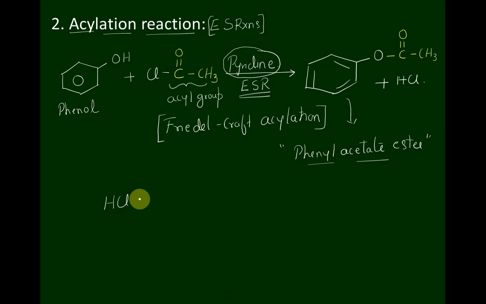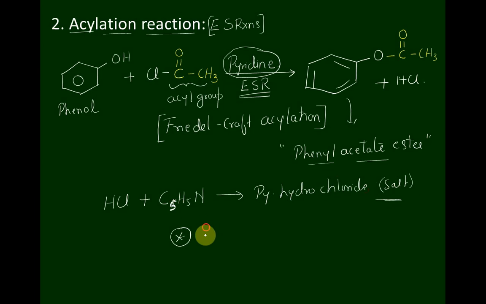The liberated HCl gas easily combines with the pyridine and gets converted into pyridinium hydrochloride, which is a salt. It is a neutralization reaction. Therefore, the above reaction favors the forward reaction, and a maximum amount of phenyl acetate ester is obtained. Please note it down.